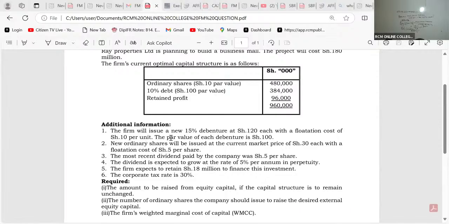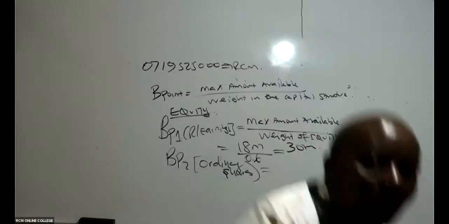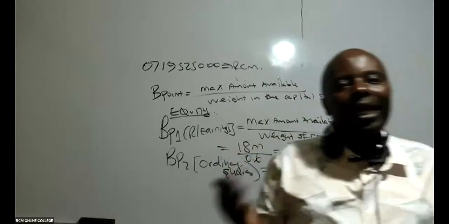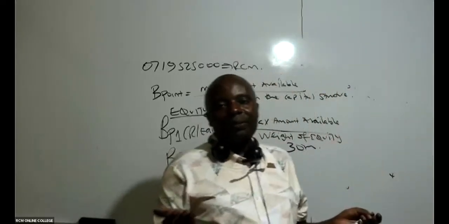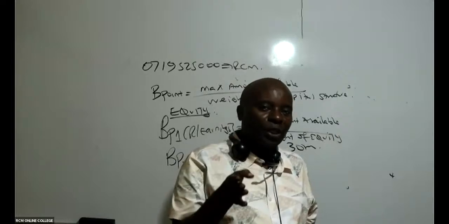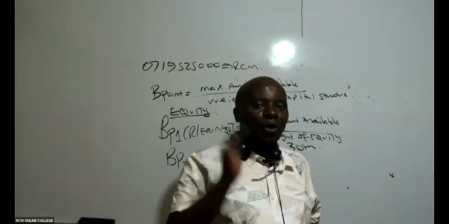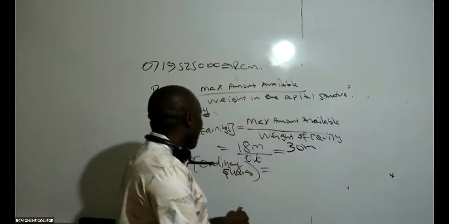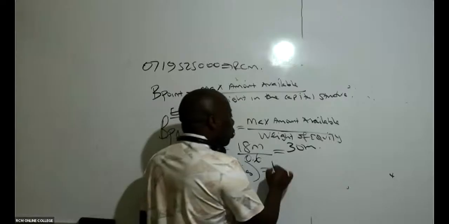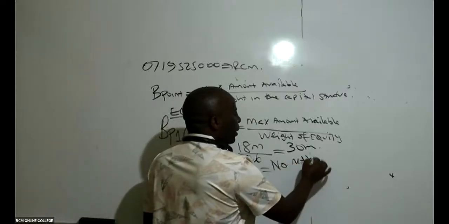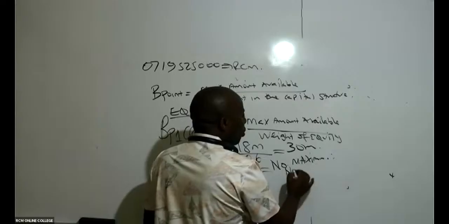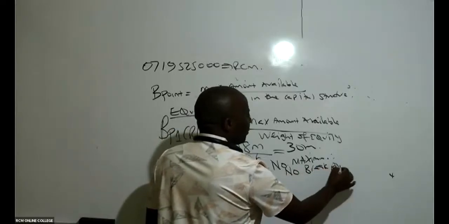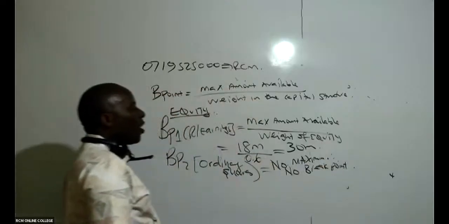They're only telling us new ordinary shares will be issued at the current market price of 30 each. They are not giving us any maximum. There is nowhere they define a maximum amount that we can get from ordinary shares. Like some video I watched some time back said, no retreat, no surrender. So here, because you don't have a maximum, you simply say no maximum, and therefore no breakpoint.